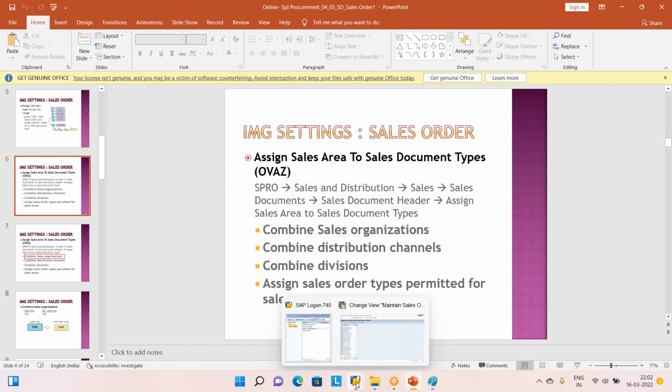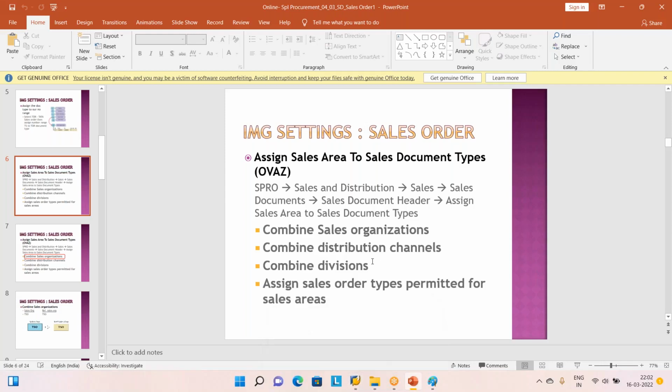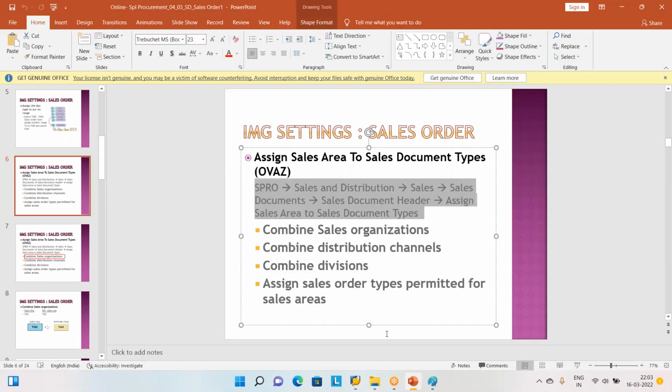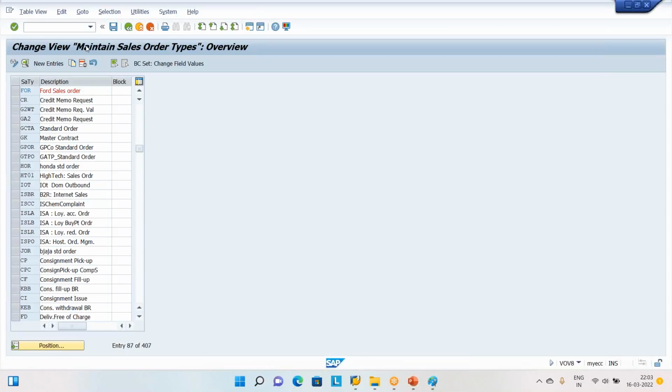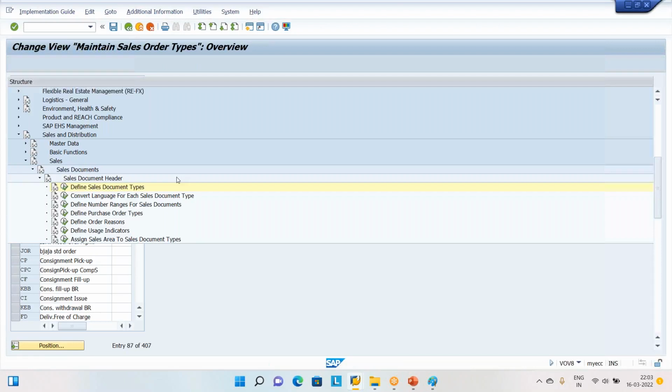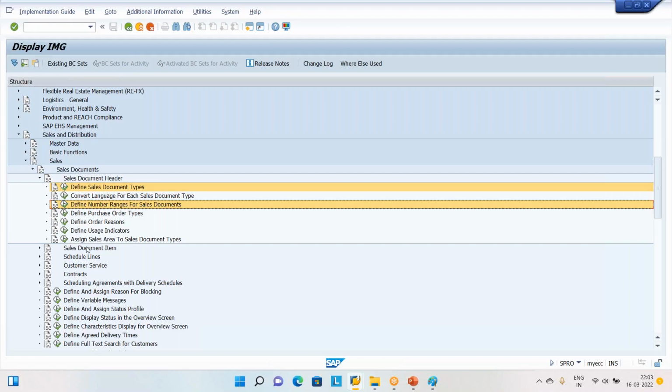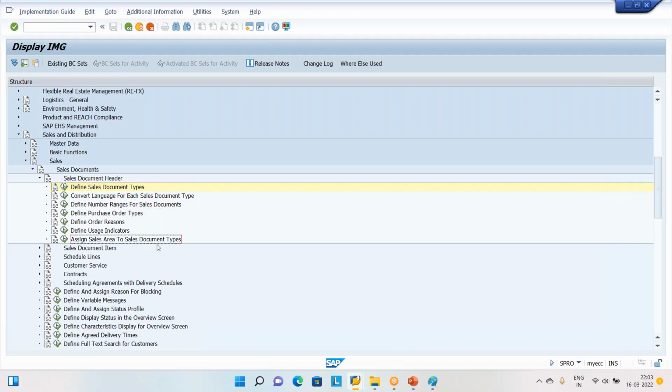So here, Sales and Distribution, sales organization. This is the path, sir: SPRO, SD, sales, sales document header data. Jump into the system, save this one, click back. Now this one, the last one. You created the document type, you created the number range and assigned it. Now assign this sales area to this sales document type.